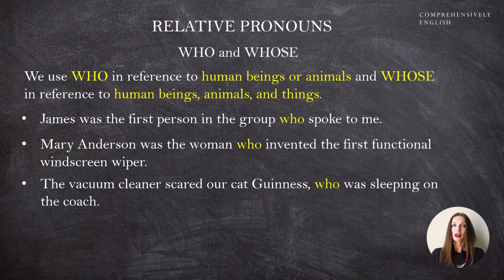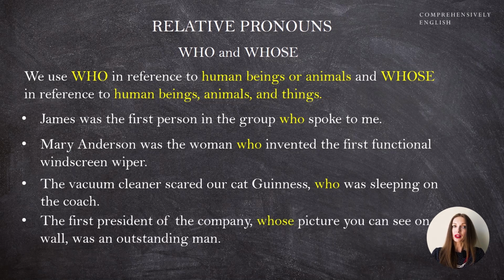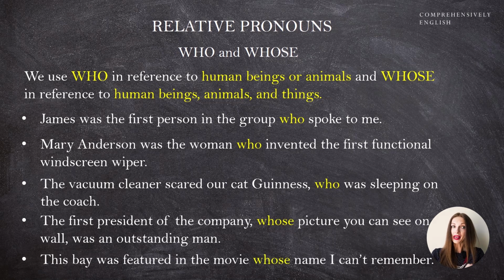The vacuum cleaner scared our cat Guinness, who was sleeping on the couch. Who is used in reference to the cat, Guinness. The first president of the company, whose picture you can see on this wall, was an outstanding man. Whose points back to the president of the company, that is, to a human being. And in this last example, this bay was featured in the movie, whose name I can't remember, whose points back to the movie. The movie is not a living thing, though whose is used because we don't have any separate pronoun for this case.